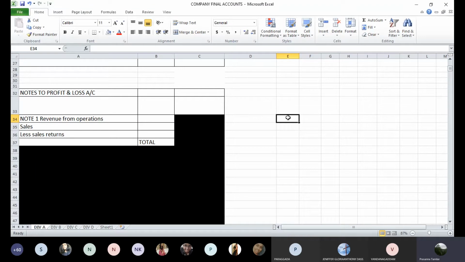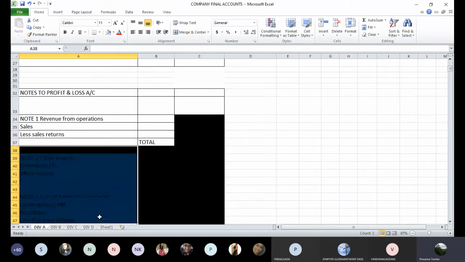Rest of them 4 lines usually should be good enough. But keep some space in between, so if you spill over from one note, then you should not have problem in completing the note then. Okay, so like this, each note one after this will have to be configured, and then only we can start plotting the numbers. Can you do this remaining part? I will open up the notes also.